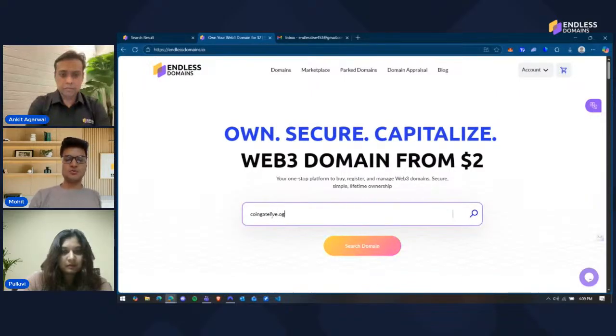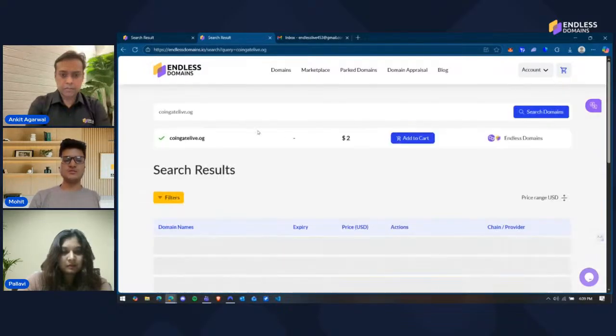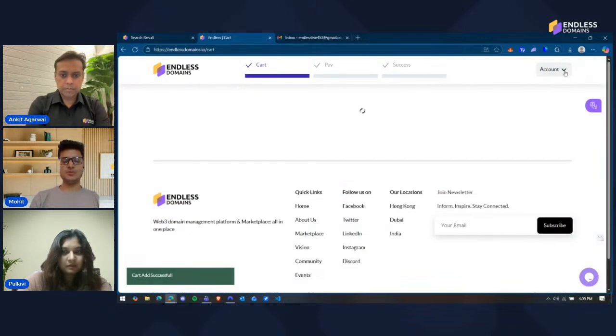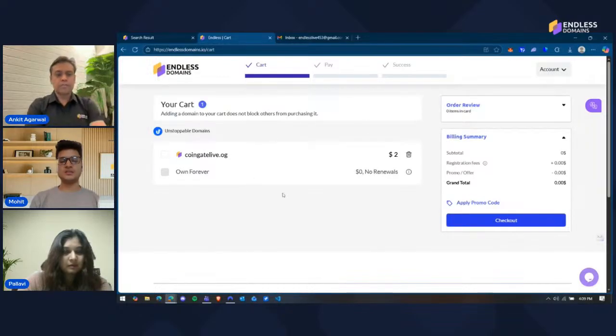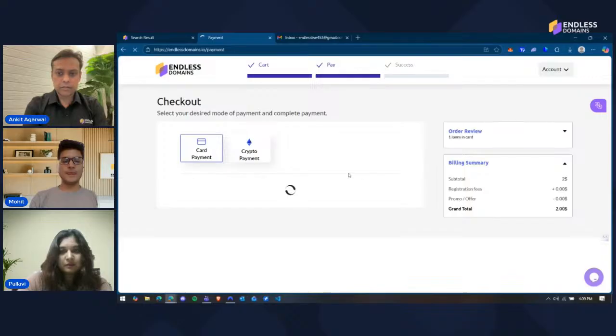Let's say I want to buy this one. I want to buy an OG only, so let's go with OG. I'll go with CoinGate Live. It's the same process. Since I've already connected my wallet once, it won't ask me again. If you're logged out, it will ask you for your wallet or email. But if you're logged in, then you can directly go ahead and check this domain out. So I'll click on this and I'll click on checkout.